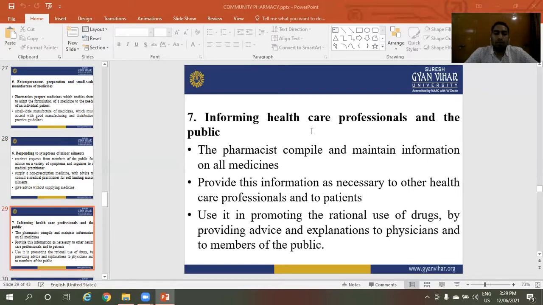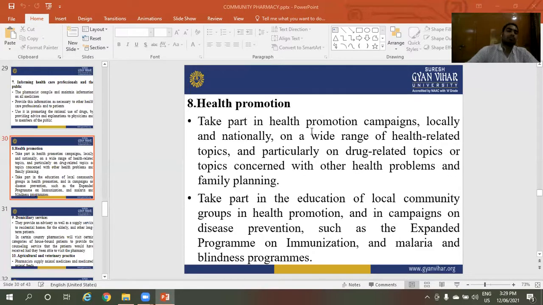Use it in promoting the rational use of drugs by providing advice and explanation to physicians and members of the public.